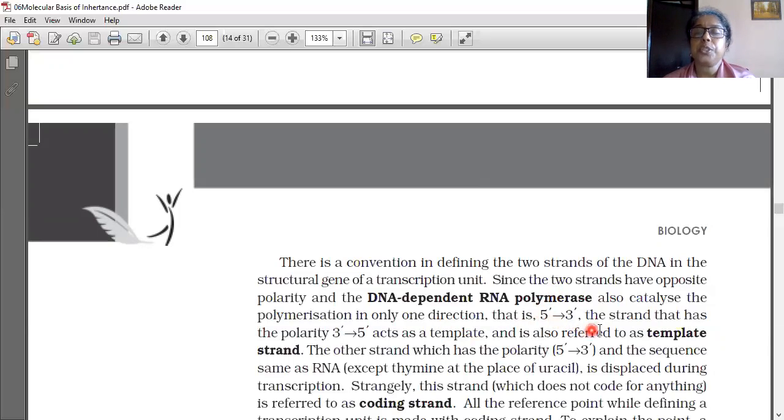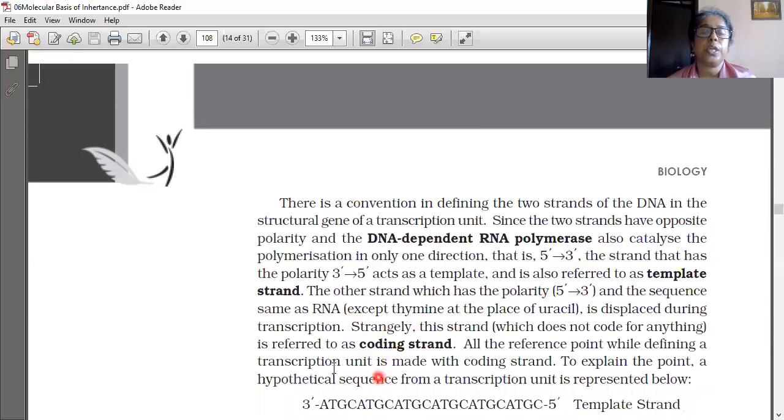So that is 5' to 3'. The strand that has the polarity 3' to 5' acts as a template and is referred to as the template strand. From which strand RNA is going to be formed, that strand is called the template strand. The other strand, which has the polarity 5' to 3' and the sequence same as RNA except thymine at the place of uracil, is displaced during transcription. Strangely, this strand is referred to as the coding strand.